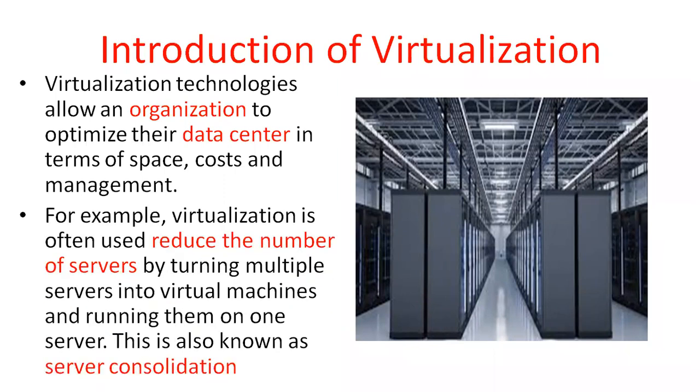For example, virtualization is used to reduce the number of servers by turning multiple servers into virtual machines and running them on a single server. That is known as server consolidation. That is simple information. What is the example here? Virtualization is used to reduce the number of servers. That is the concept of virtualization, and the data center always uses this virtualization technique.